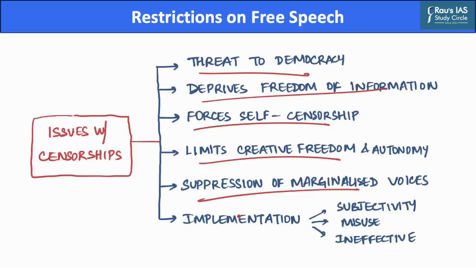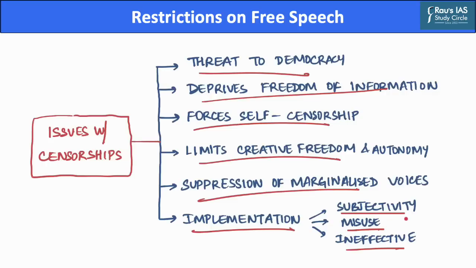Further, there are implementation challenges in effecting censorship, as censorship is implemented on the idea of subjectivity, which varies from person to person. Further, there is a potential of misuse which can lead to overregulation or abuse of such provisions. Further, censorship has proven ineffective in many cases, as censored material has a tendency of finding its way into society through underground channels. And in some cases, censoring content has also led to widespread curiosity in the censored material, which then defeats the purpose of censorship.